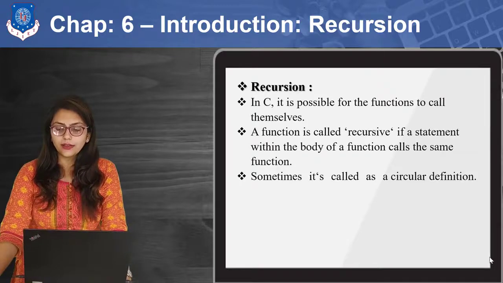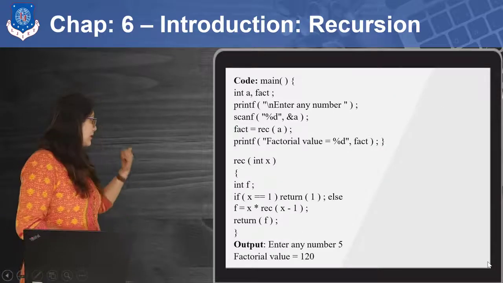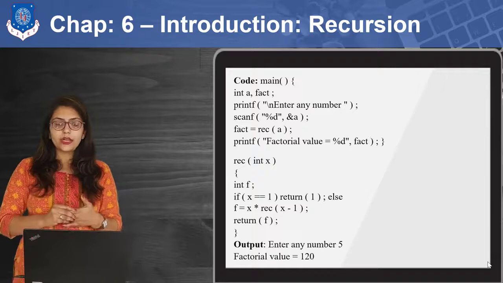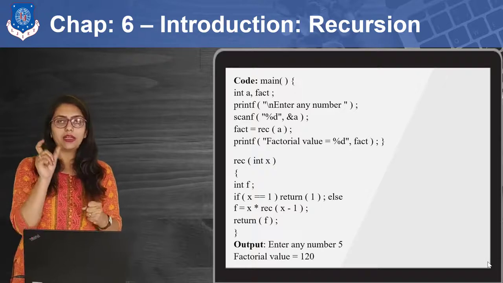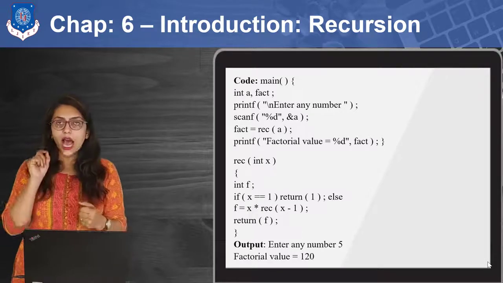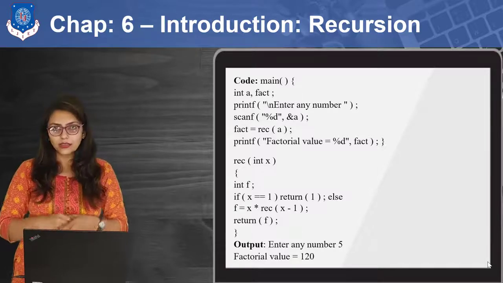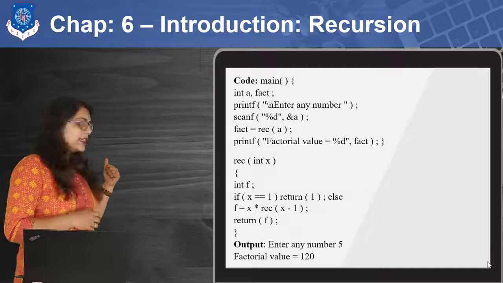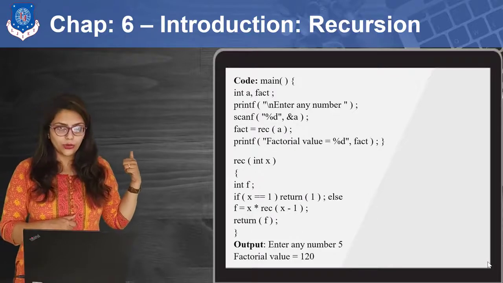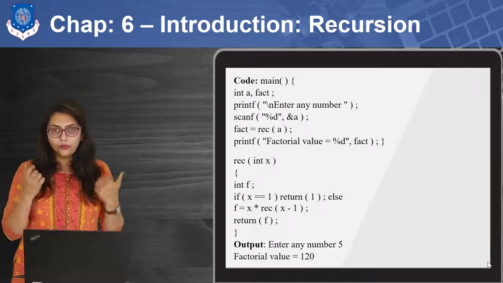Now, after that, here I have given the program of factorial. You can see that I am naming the function rec, and inside that I am passing argument x. Every time it is checking if x is equal to 1, then it will return 1.